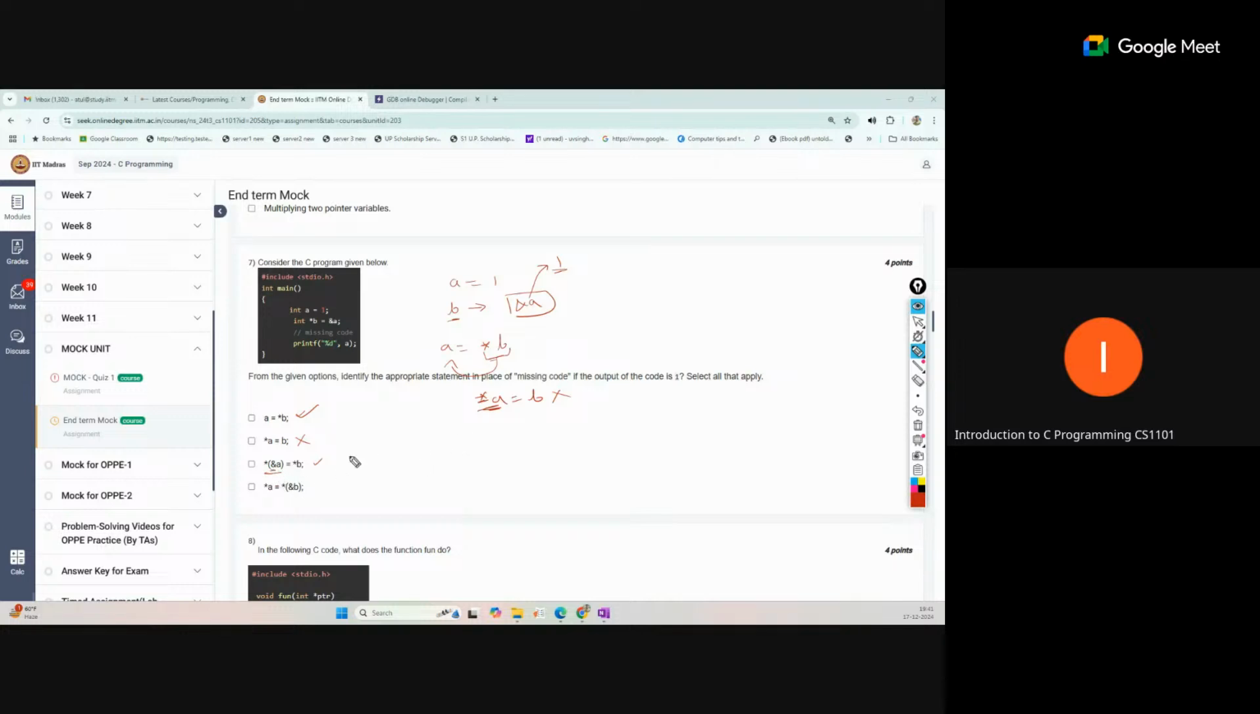Because when we use the address of a, this now becomes an address, and with the address we are using dereferencing. For that location, if you use it on the left side, it points to that location, and the value of asterisk b is assigned at this location. So that will perform the same operation, and it becomes a equal to 1. So this is true.